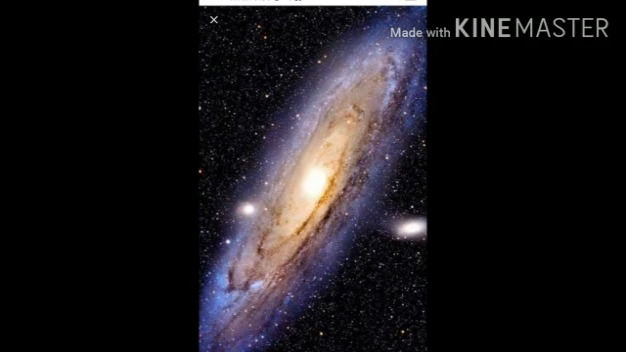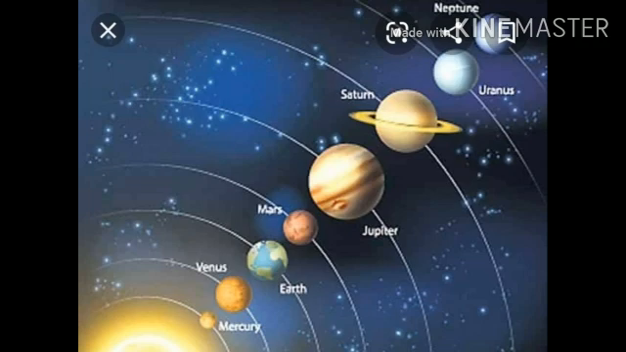Galaxy. It is a huge cluster of stars which are held together by gravitational force. Most of the galaxies are scattered in space, but some remain in groups. The Milky Way galaxy was formed about 5 billion years after the Big Bang explosion. Our solar system is a part of the Milky Way galaxy.